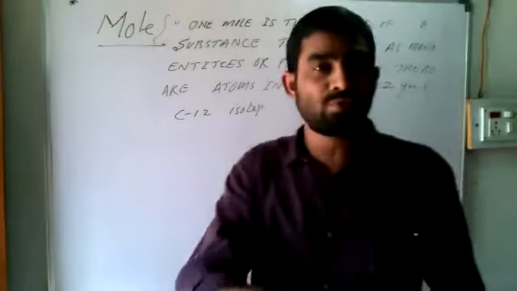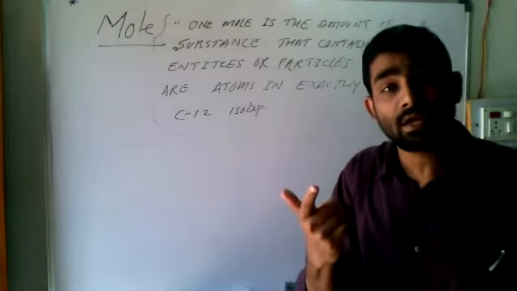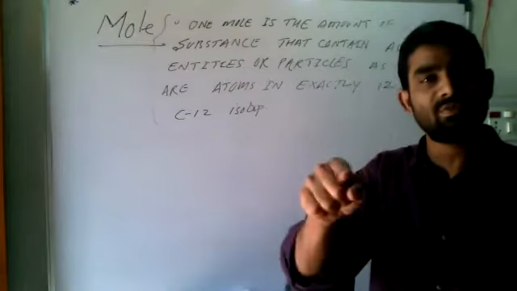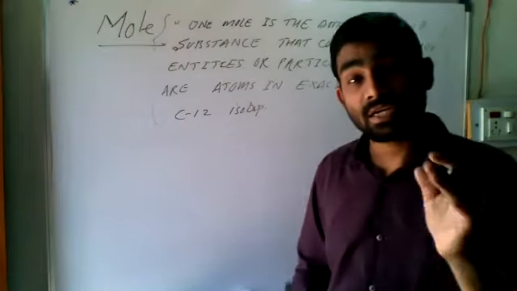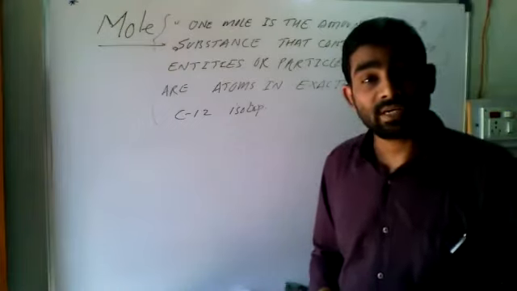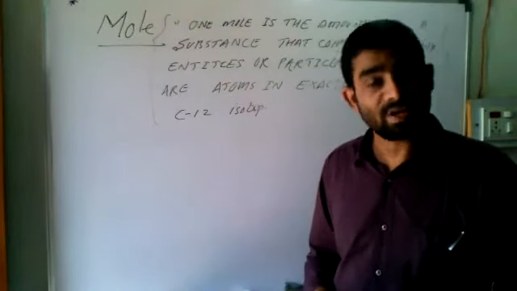If we want to find out how many carbon atoms are in 12 gram of carbon, we must have the weight of one carbon atom. It is found by mass spectrometry.